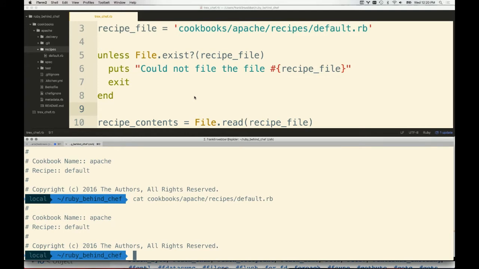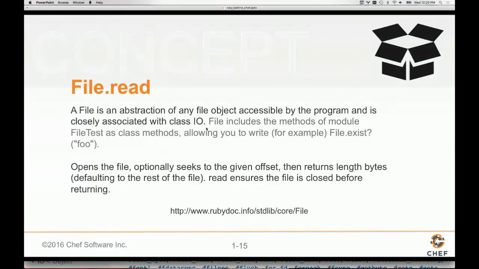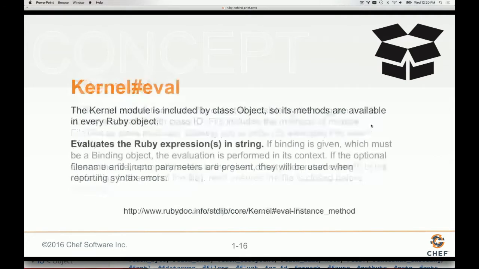So T-Rex Chef is already, look how fast it is. I mean, it's amazing. It's just so quick. It doesn't do anything, but at least it reads the contents of that file. So that's what File is really good for. If you ever need to do any sort of file reading, manipulation, existence checks, modification, stat, anything like that, look to this File class. And that's something that's really powerful because when you first start playing with a programming language, at least for scripting in these situations, you want to be able to manage files and usually load files and things like that.